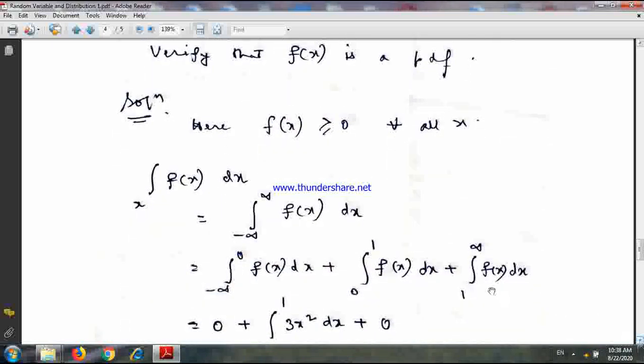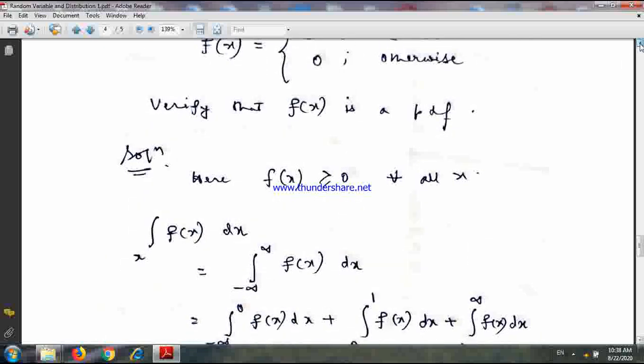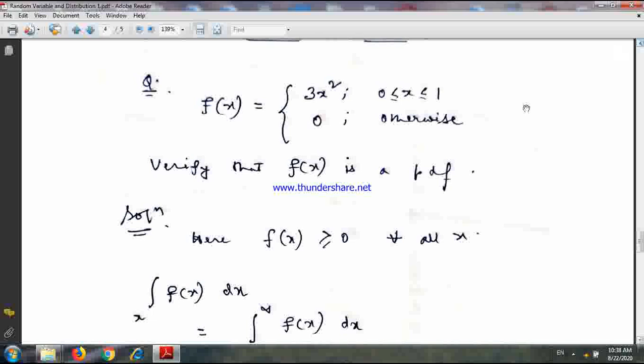I have divided this integral into three parts: minus infinity to 0, 0 to 1, 1 to infinity. Why? Because directly I cannot put the value of f(x). Why directly I cannot put the value of f(x)? Because f(x) is defined in a different way for different intervals.